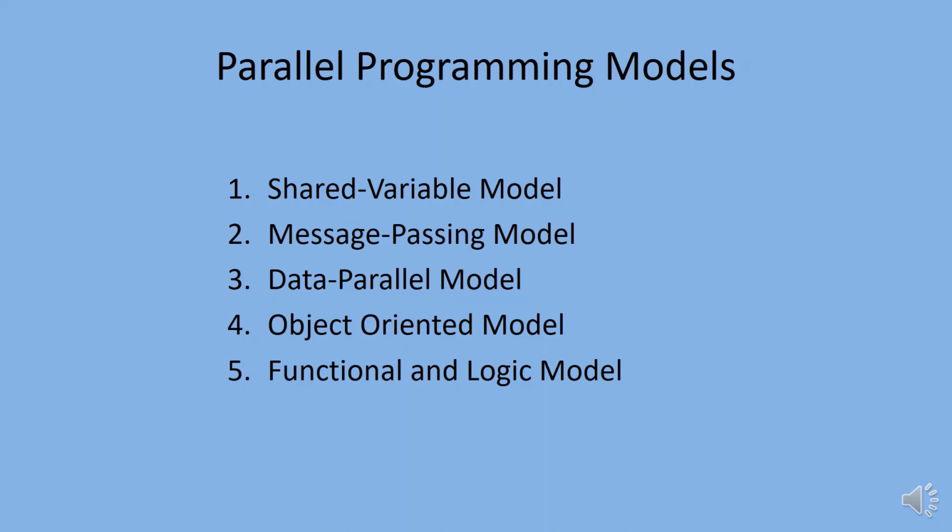Parallel programming models. A programming model is a simplified and transparent view of a computer hardware or software system. Parallel programming models are specially designed for multiprocessor, multicomputer, or vector or SIMD computers. We have 5 programming models, which are: 1. Shared variable model, 2nd. Message passing model, 3rd. Data parallel model, 4th. Object oriented model, and 5th one, functional and logic model.